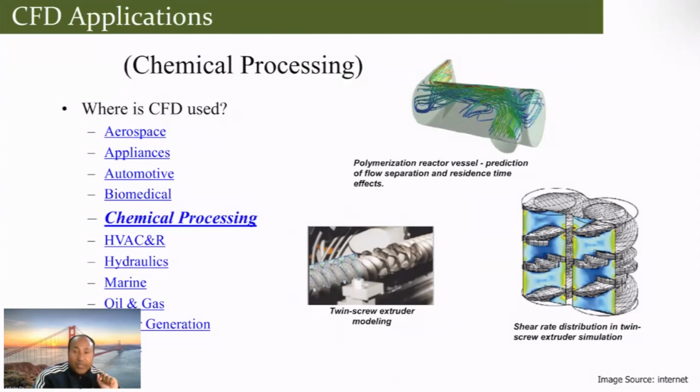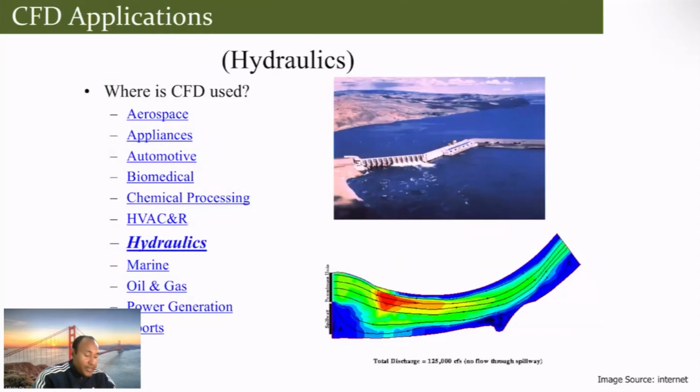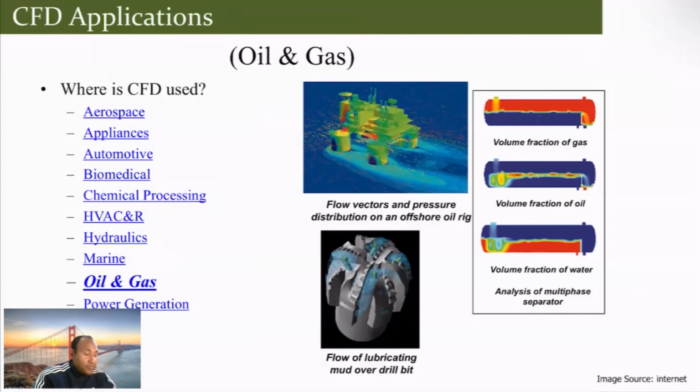This is chemical processing industry. You go to HVAC, where heating, air conditioning, and all these things. This is hydraulics, where you see the dam, ship, and all these things. There are marine applications where CFD can be used. Oil and gas applications, power generation.